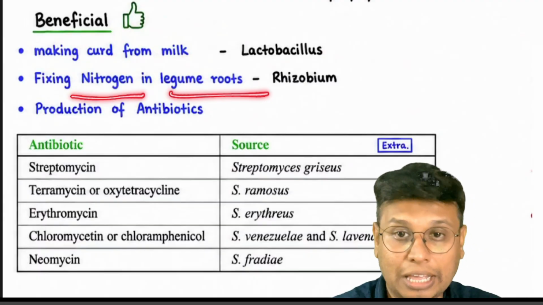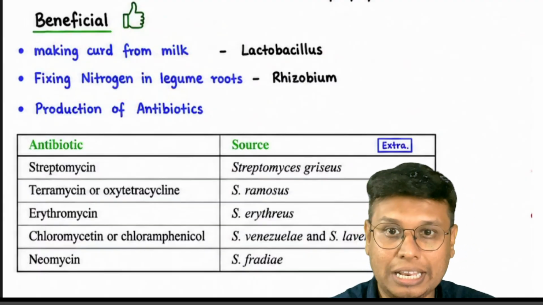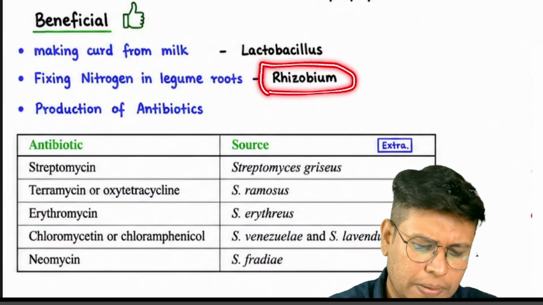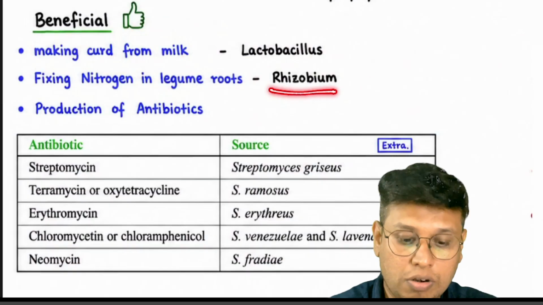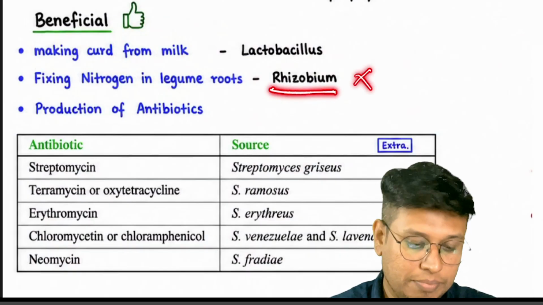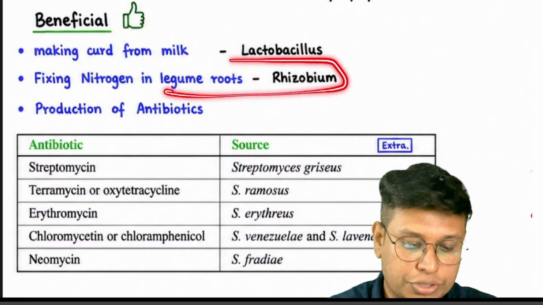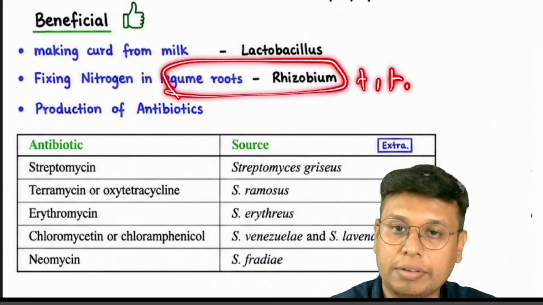Fixing nitrogen in legume roots. The nitrogen fixation here is done, and this is not a cyanobacteria, this is a rhizobium, and this is a symbiotic association in which both are benefited.